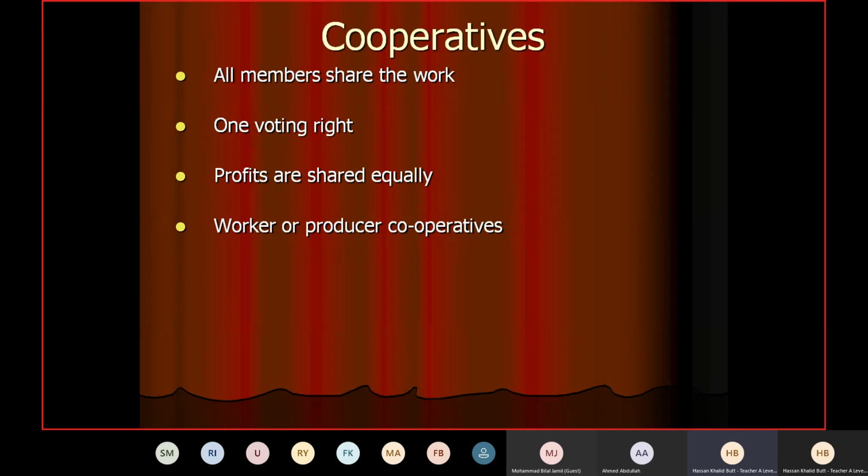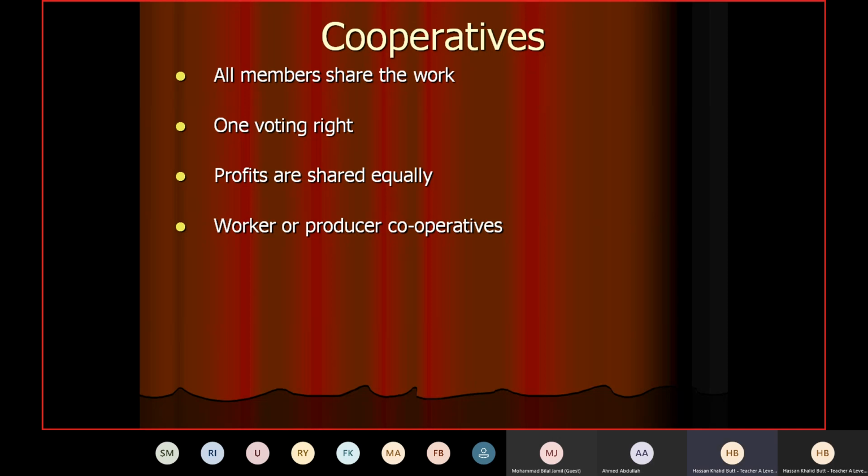Similarly, if I talk about a producer cooperative, it is also possible. For example, you are a producer and you want raw material to produce something, or you are a farmer and you want seeds, fertilizers, tractors, threshers, and other equipment required for farming. Because farmers are poor, they think they cannot buy those items because they are very expensive. High quality seeds are expensive. Latest and updated technology is very expensive, right? So what do they do? They form a cooperative, and what do we call it? Producer cooperative. All farmers pool up their resources, right?